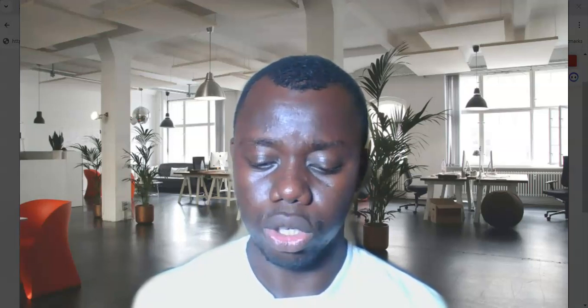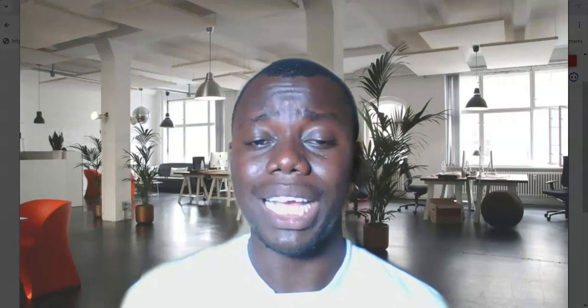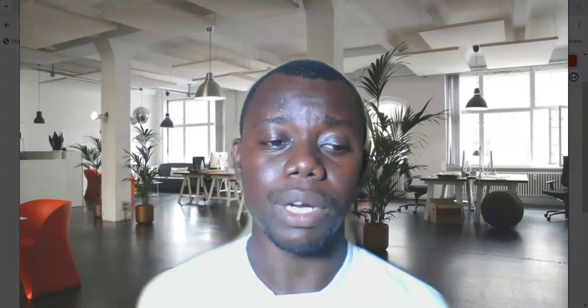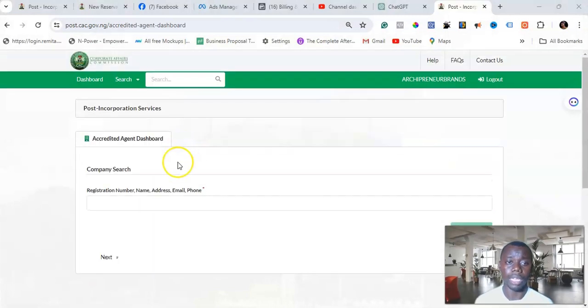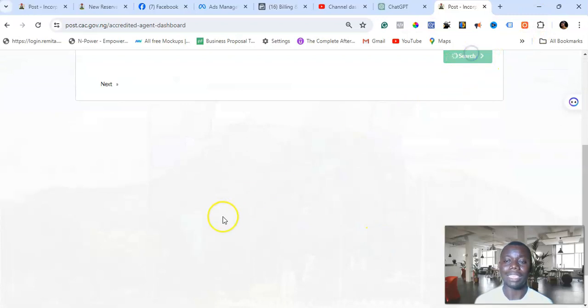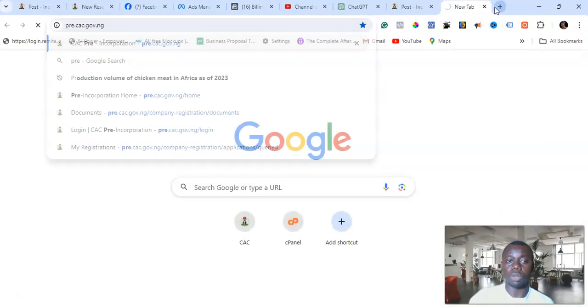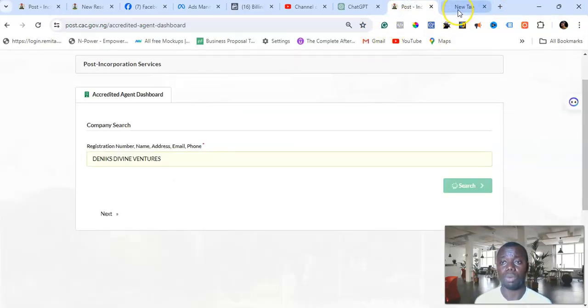The next instruction is that, so now let me move. You automatically get access to the pre-incorporation portal as well, where you can file different pre-incorporation. Okay, so the post-incorporation portal is active. You can see that no matter the business name you put, we can get access to different things on the portal. I'm searching for a particular business. So let's see pre-incorporation as well. You also get automatic access to the pre-incorporation portal.